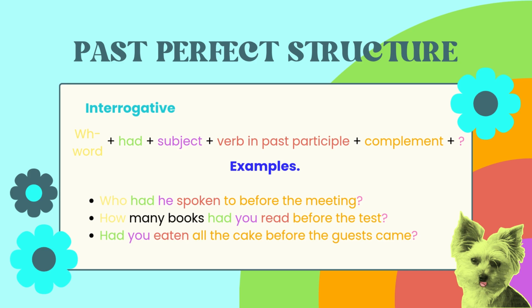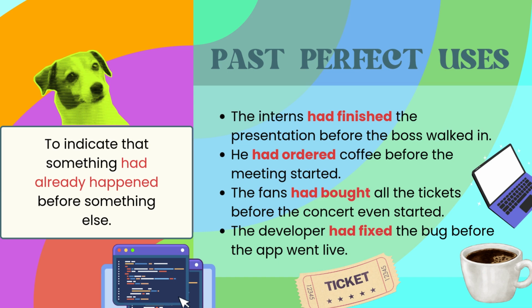For example, who had he spoken to before the meeting? How many books had you read before the test? Had you eaten all the cake before the guests came? Since now you know the structure, let's move on to the uses of past perfect.